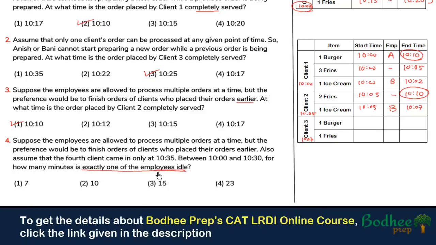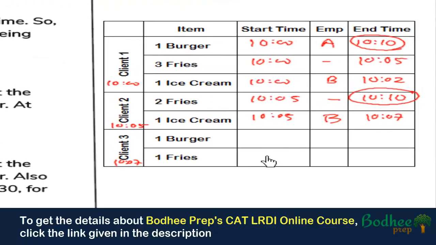So the important thing is to understand the meaning of this particular line: exactly one of the employees idle. So we have to find the time in which either only A was idle or only B was idle, not both, right? So let us complete this particular thing, and then only we will be able to identify, because till 10:10 both clients 1 and 2 have been served, and client 3 has placed its order at 10:07.